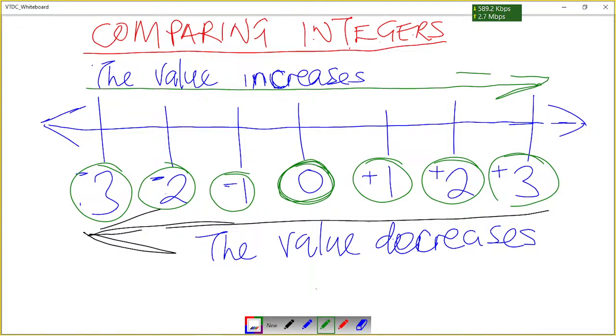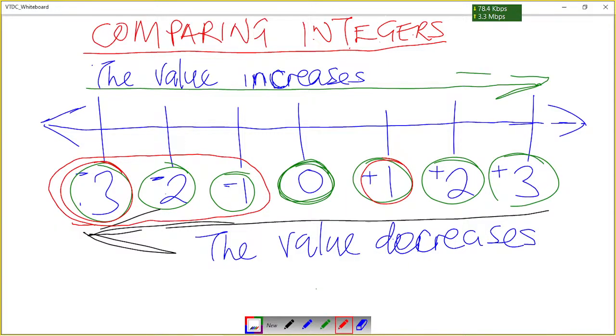This means that when you look at the number line I've shown here, you see that all the negative numbers are on the left side of 0, or on the left side of positive numbers. That means all the negative numbers are less than all the positive numbers. So if you compare positive 1 with negative 3, positive 1 is bigger than negative 3.